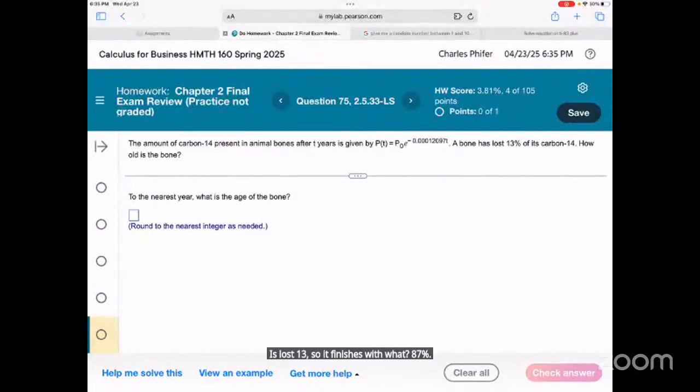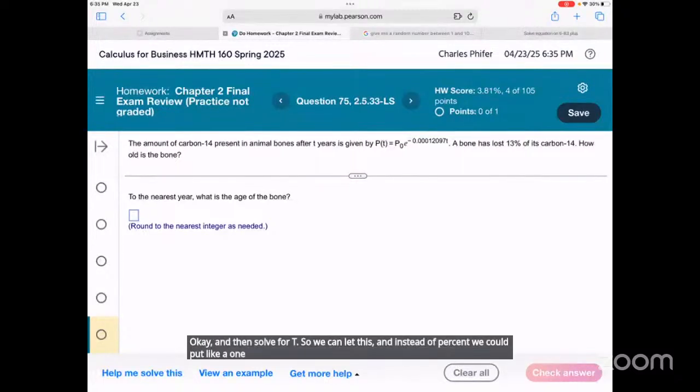Okay, and then solve for t. Instead of percent, we could put a 1. Say it started with 100% and it lost 13%. So it's going to finish with 0.87.